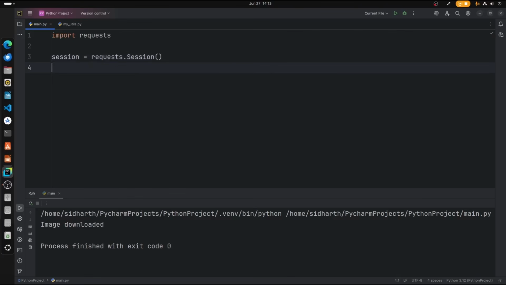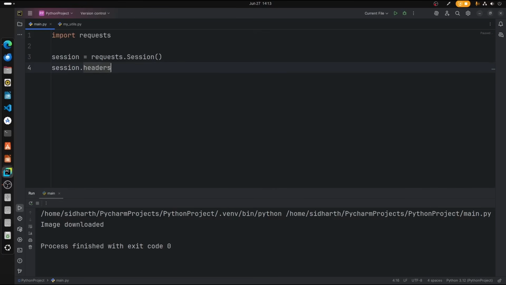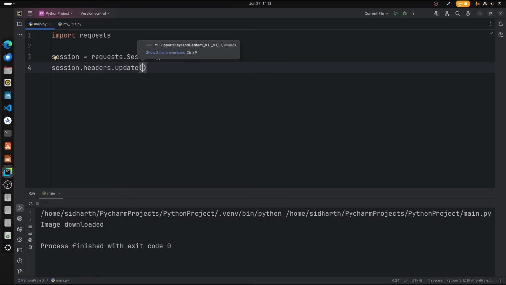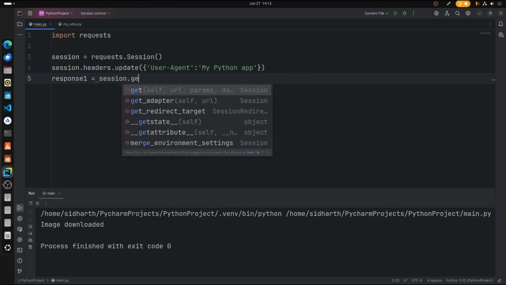What we're creating is session.headers.update. We are updating the headers. So User-Agent is my Python app. So response1 is equal to session.get.